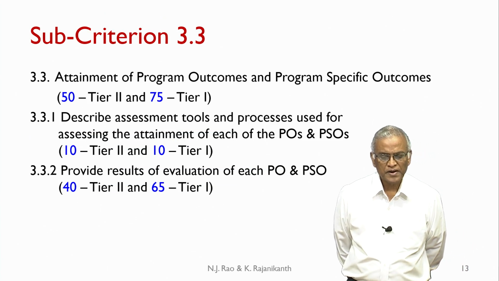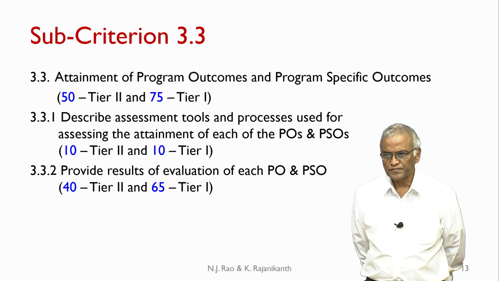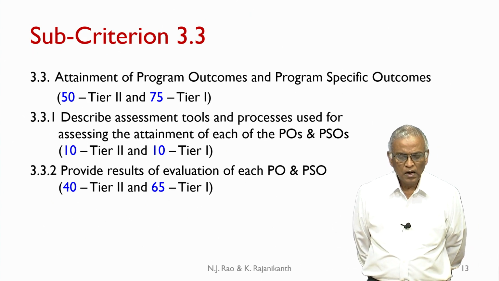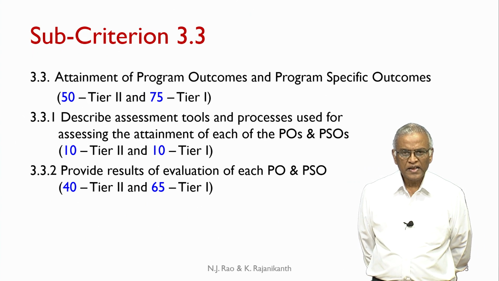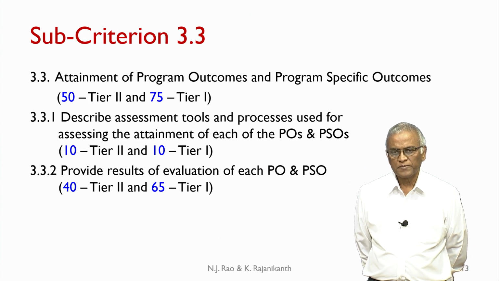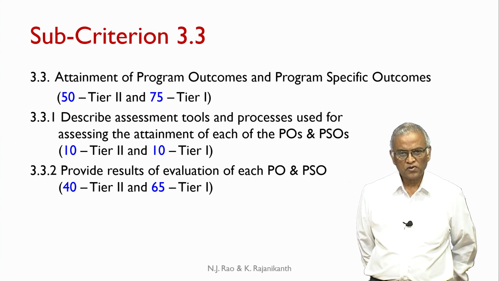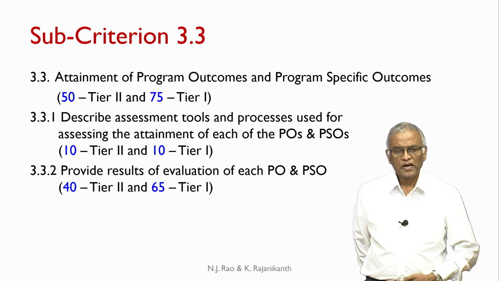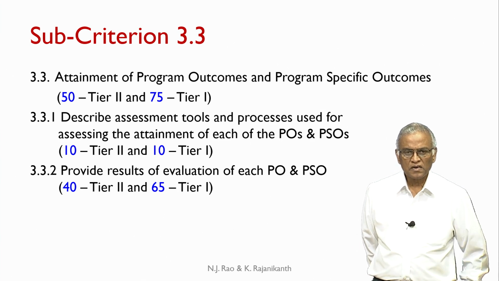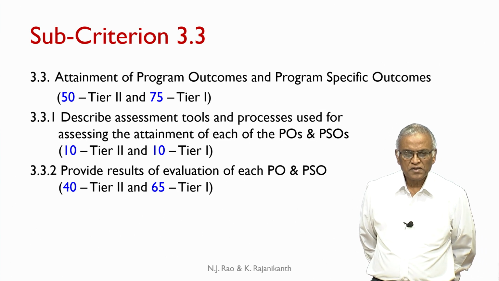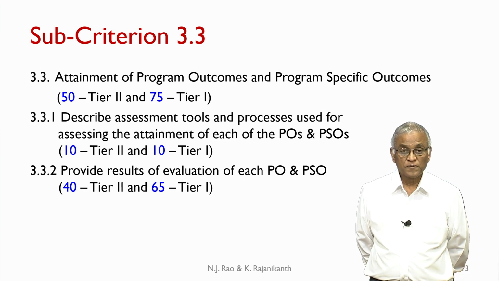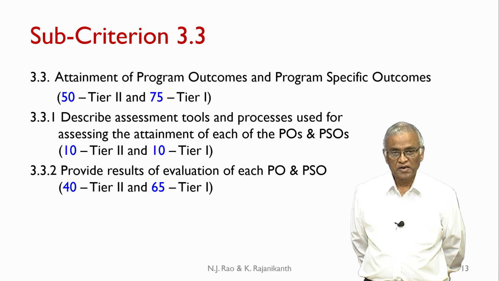Now, we come to subcriterion 3.3. 3.3 is attainment of program outcomes and program specific outcomes. So, we move to the next level, and here 50 marks are given to tier 2 institution, whereas tier 1 gets 75 marks.